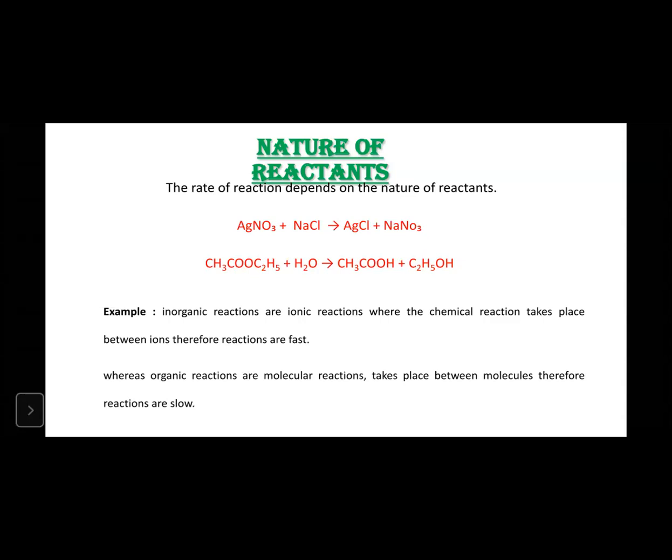They are not ionic reactions. These molecular reactions take place between the molecules. Therefore, reactions are slow. So this is how nature of reactants affects the rate of the reaction. Generally, organic reactions are slow compared to inorganic reactions. Inorganic reactions are fast reactions, right?